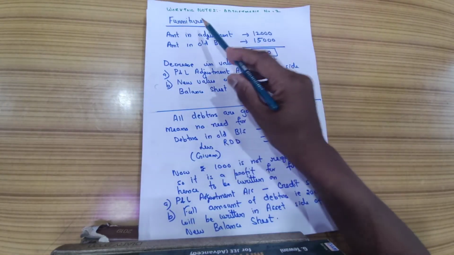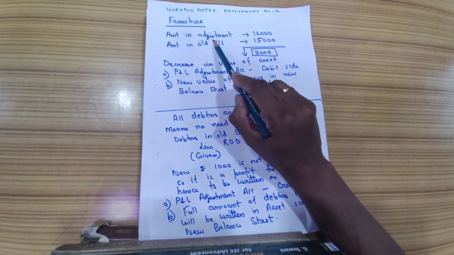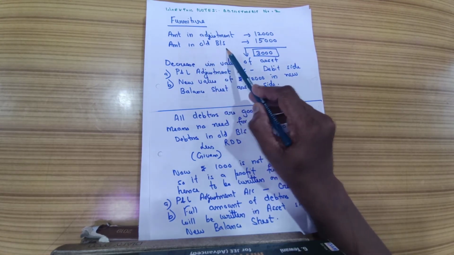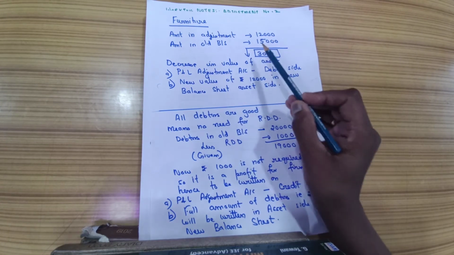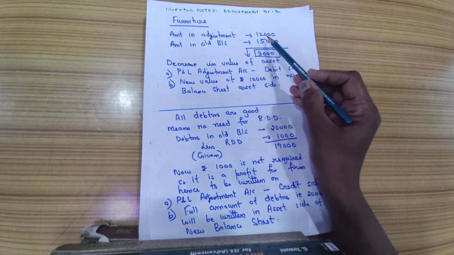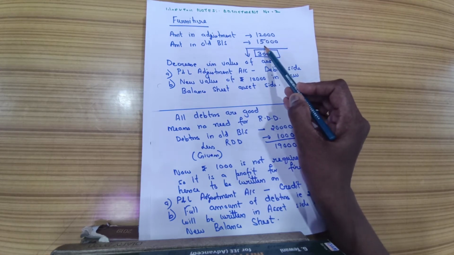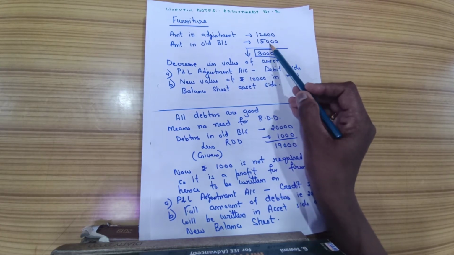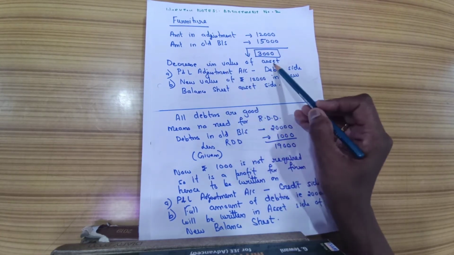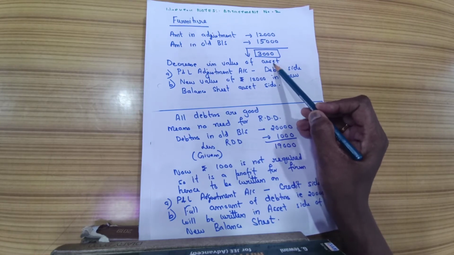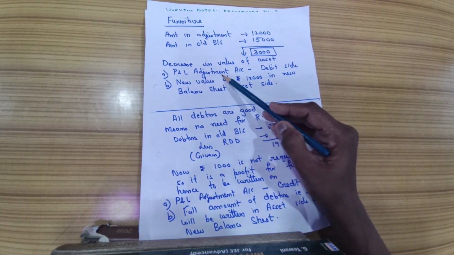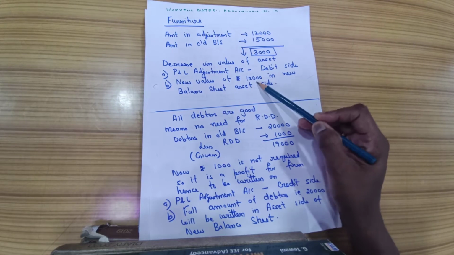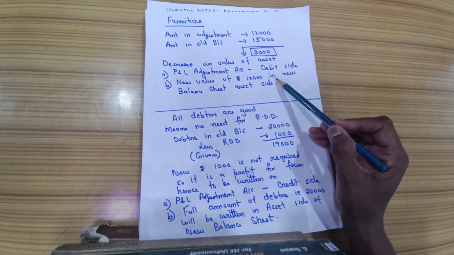Next, in the same adjustment was furniture. The amount given in the adjustment was 12,000, whereas we observed that the amount in the old balance sheet is equal to 15,000. Here there is a decrease in the value. The amount in the adjustment is less than the amount in the balance sheet. Therefore there is a decrease in the asset of rupees 3,000, the difference between 15 and 12. A decrease in the value of an asset is a loss for the firm. Hence it would be written in the profit and loss adjustment account, which side? Debit side. And the new value of 12,000, which is in the adjustment, would be written in the new balance sheet asset side.